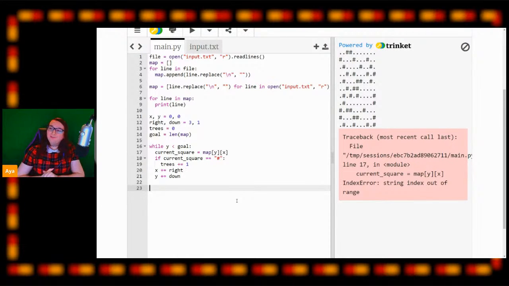Now, there are 2 ways we can handle this. We can either create our map to be really long and just have a very long map that we can continually go down, which will create a huge set of strings, or we can introduce a wraparound, which means when we leave the end of the map, we come back on the other side.